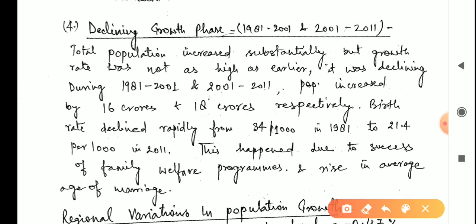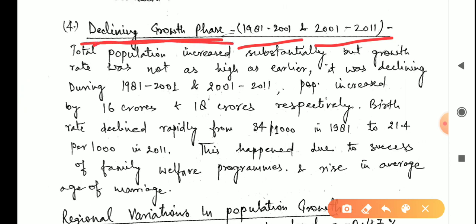Now for the declining growth rate, 1981 to 2011, this 30 year period, what happened? Population growth rate was declining. Population was increasing, but not with the same pace, not with the same speed. That is called the declining growth rate.